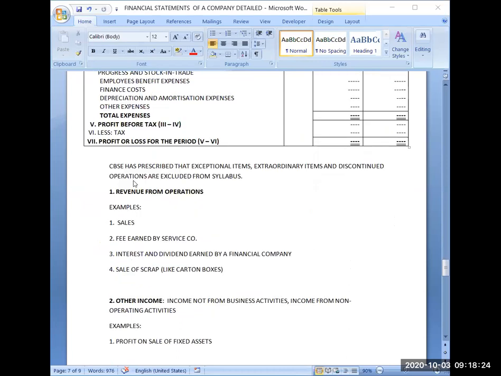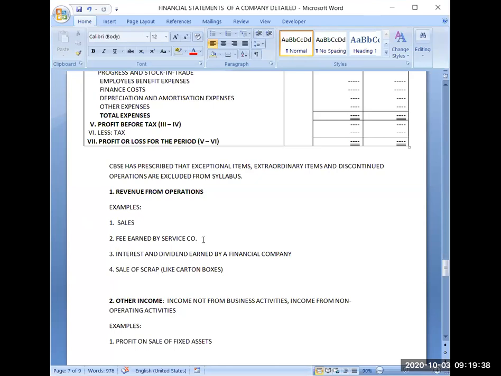Some examples are given here for revenue from operations. Sales are revenue from operations. Then fees earned by service company. Obviously, the companies which are providing you services instead of providing goods, they will be charging their service fees.